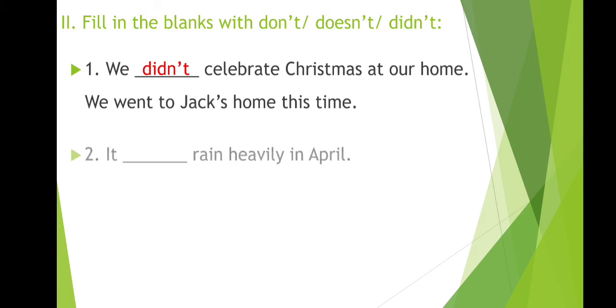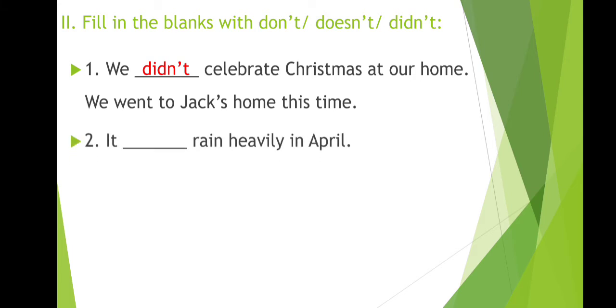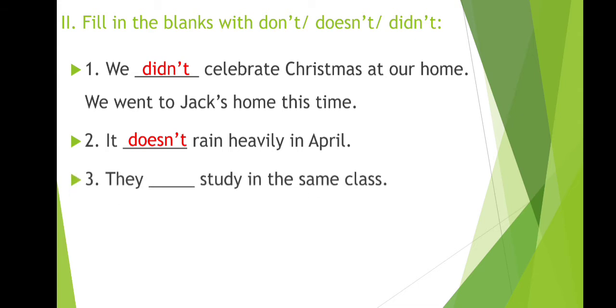The next sentence is it dash rain heavily in April. Here we are talking about it and this sentence is from simple present tense. So we will use doesn't here. The sentence says it doesn't rain heavily in April. The next sentence is they dash study in the same class.